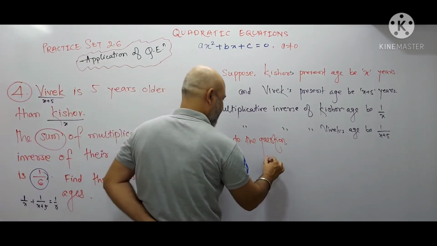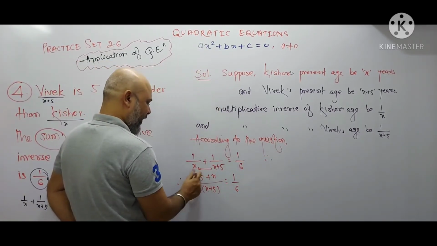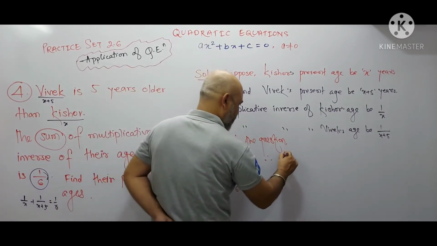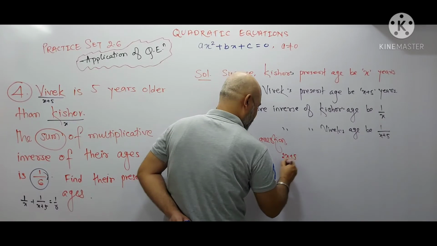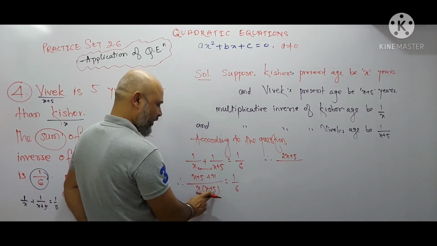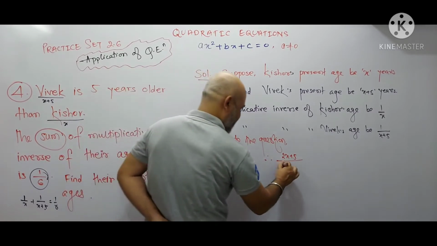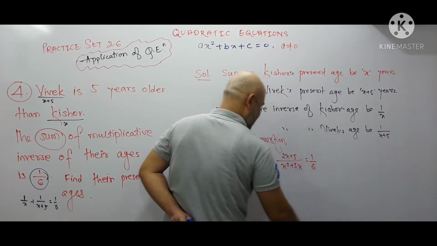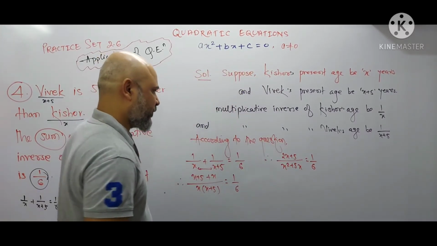Therefore you will get, this will be 2x, x plus 1x, x plus x, this will be 2x plus 5, 2x plus 5 whole divided by x multiplied by x, x square plus 5x, and this is equal to 1 by 6. Now cross multiply.